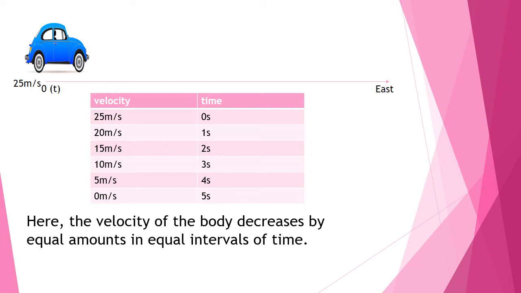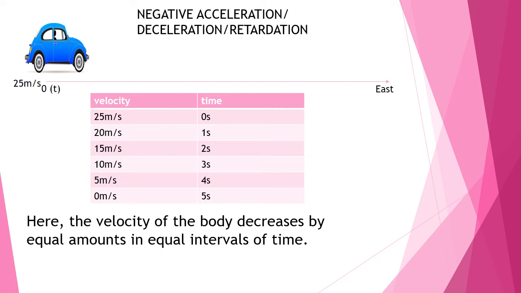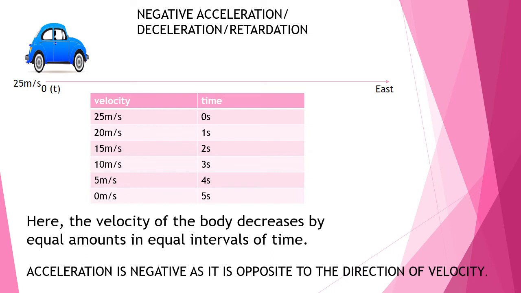So in such cases, we can say that here the velocity of the body decreases in equal amounts in equal intervals of time, and such type of acceleration where the velocity of the body decreases equally in equal intervals of time is called as negative acceleration or deceleration or retardation. So acceleration here is said to be negative as it is opposite to the direction of velocity of the object. Hope it is clear.